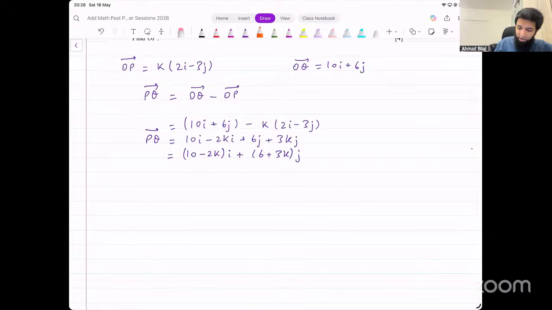This is supposed to be parallel to minus i, we can think of that as minus 1i, right?